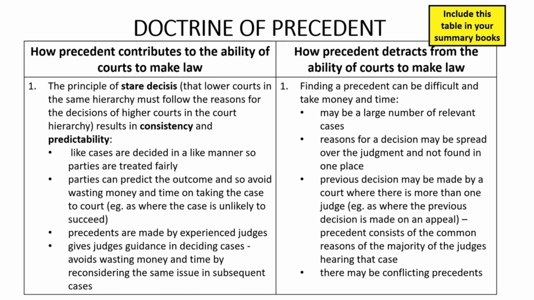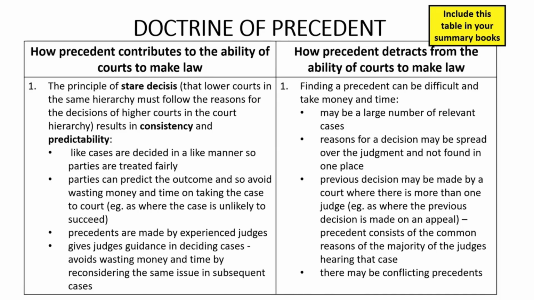First, there may be a large number of cases that need to be considered by both the judge and the parties' lawyers as they try to work out what the applicable precedents are. This is because a precedent is often developed and refined over a number of cases.